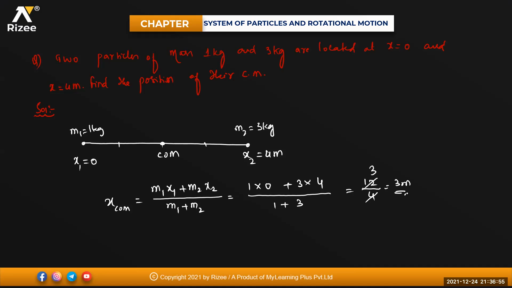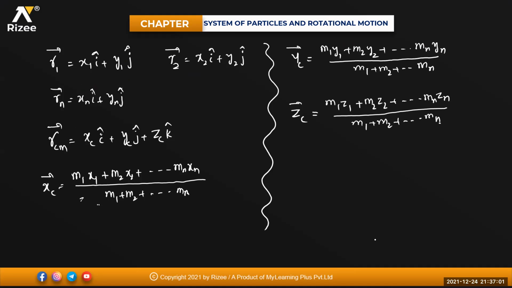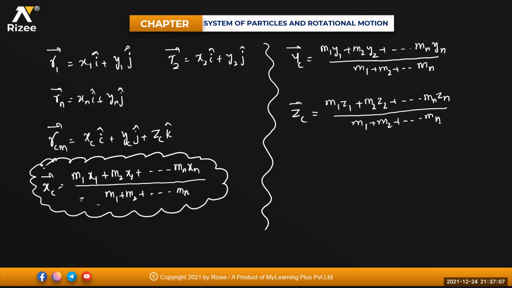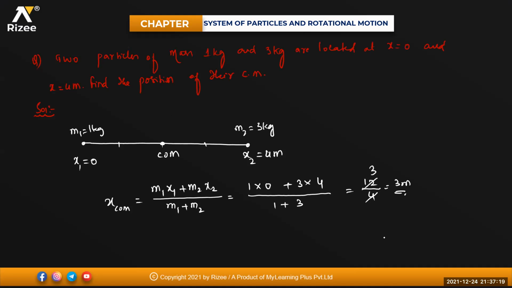Clear? Yes. So for 1 particle, 2 particles, 3 particles, I can use the formula XCM equals M1 x1 plus M2 x2 plus M3 x3 divided by M1 plus M2. The same way YCM equals M1 y1 plus M2 y2 plus M3 y3. The same way ZCM will be equal to M1 into Z1 plus M2 into Z2, and so on.